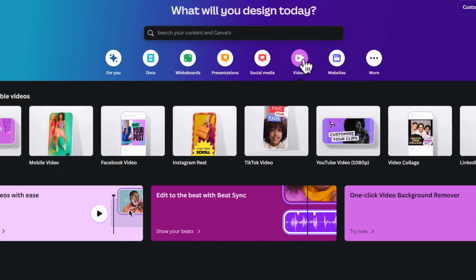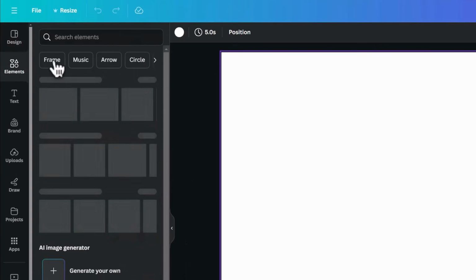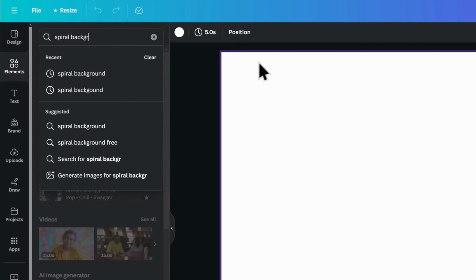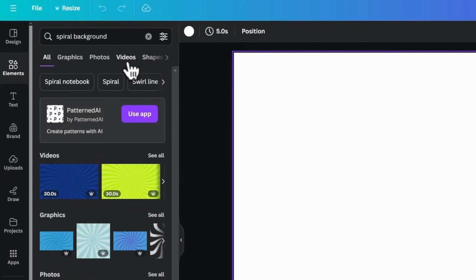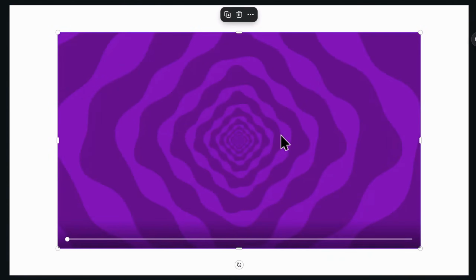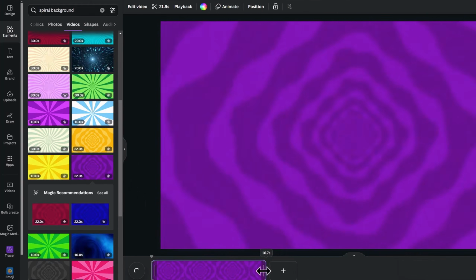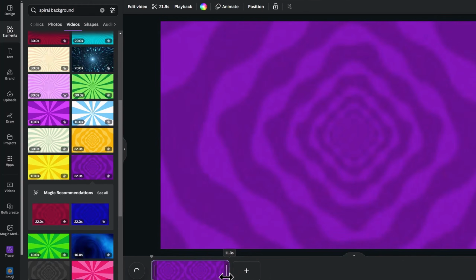Switch to the Videos tab and click on the first option. Start with the background by searching for a spiral background on the Elements tab and switch to Videos. Find the one you like and click on it to show on the canvas. Right-click on it and set it as the background video. I will reduce the length to 11 seconds, which is enough for each scene.